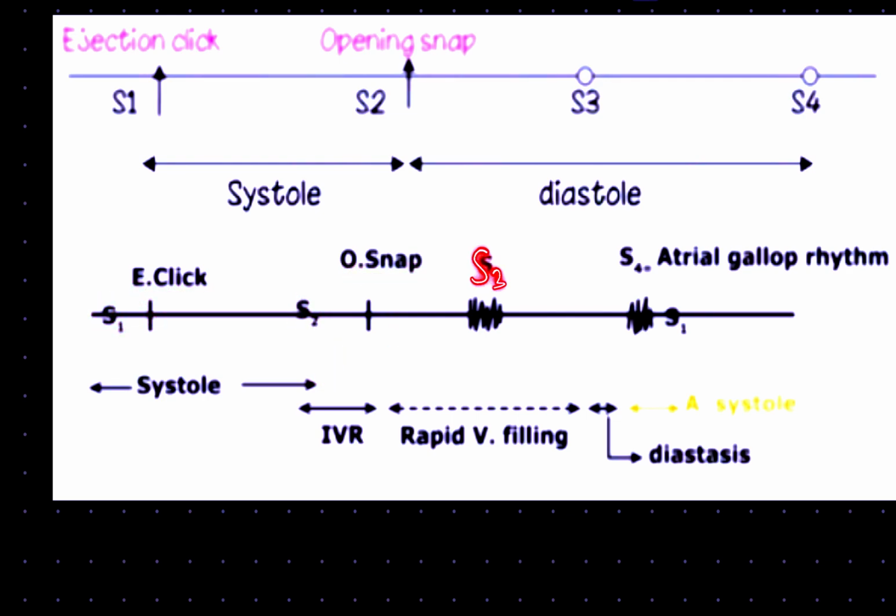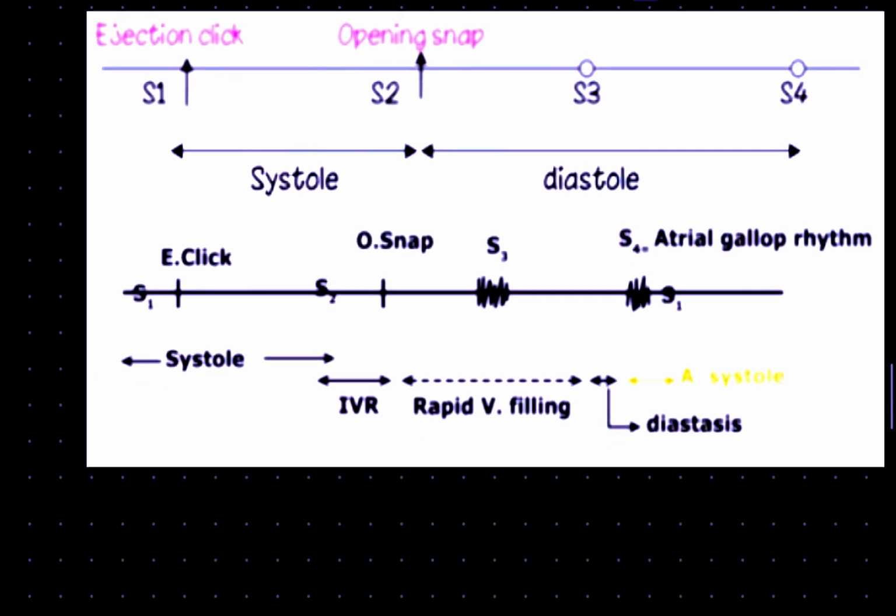Similarly, S3 is heard because of the rapid ventricular filling phase, during turbulence. It is called the ventricular gallop rhythm. Talking about S4, it is called the atrial gallop rhythm, and it is because of excessive force generated by the left atrium, right? And after S4, we have again S1.